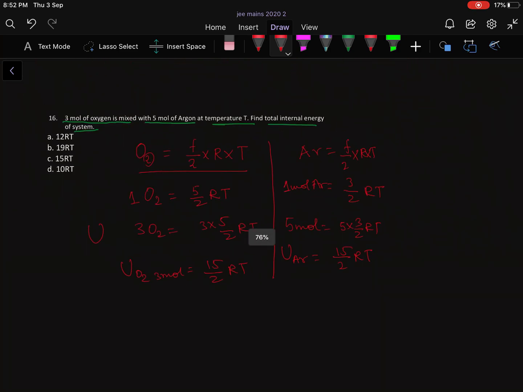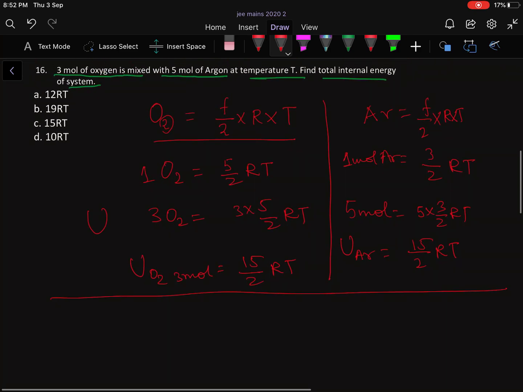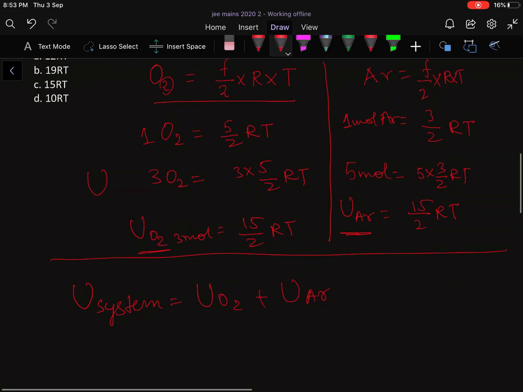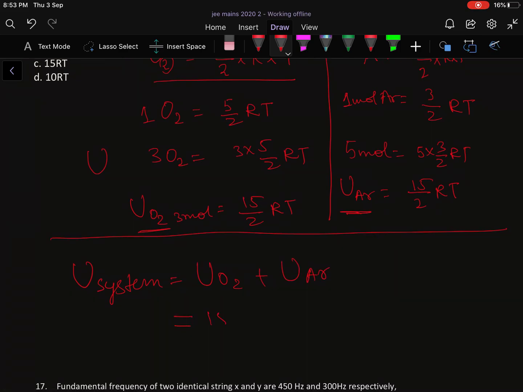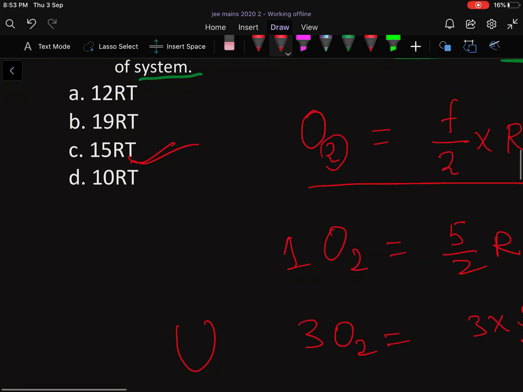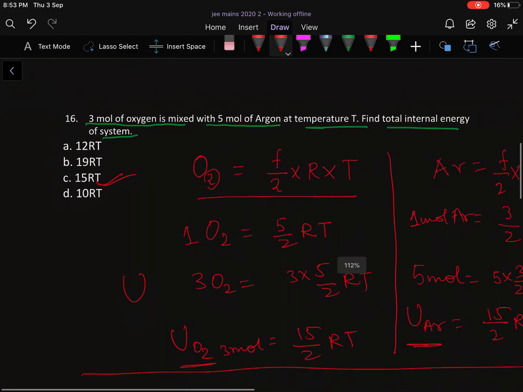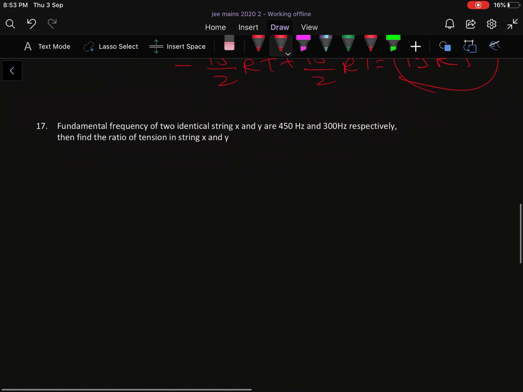Now they are asking the total internal energy of the system. The system consists of the oxygen and the argon, so now add them. U due to oxygen plus U due to argon. U means internal energy, just a symbol. So 15 by 2 RT plus 15 by 2 RT becomes 30 by 2 RT, which means 15 RT. So the answer will be C, 15 RT. Okay, now moving to the next question.